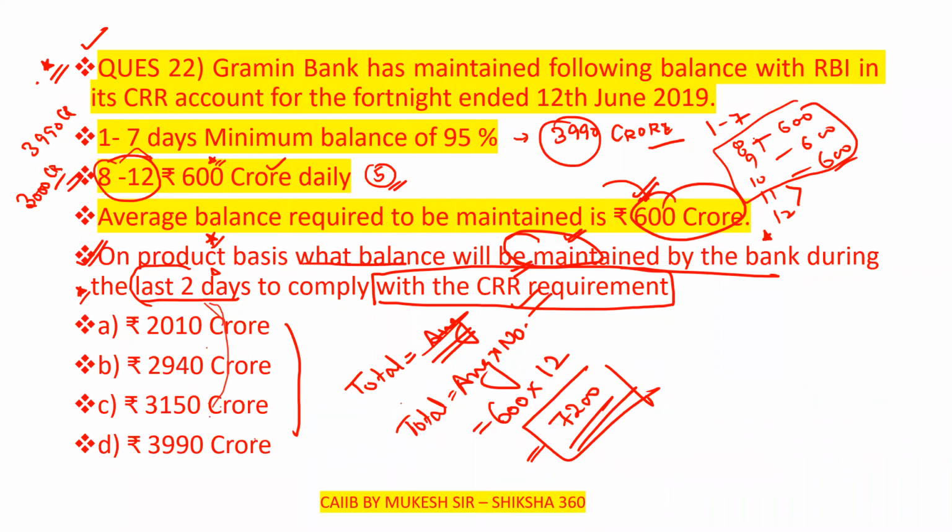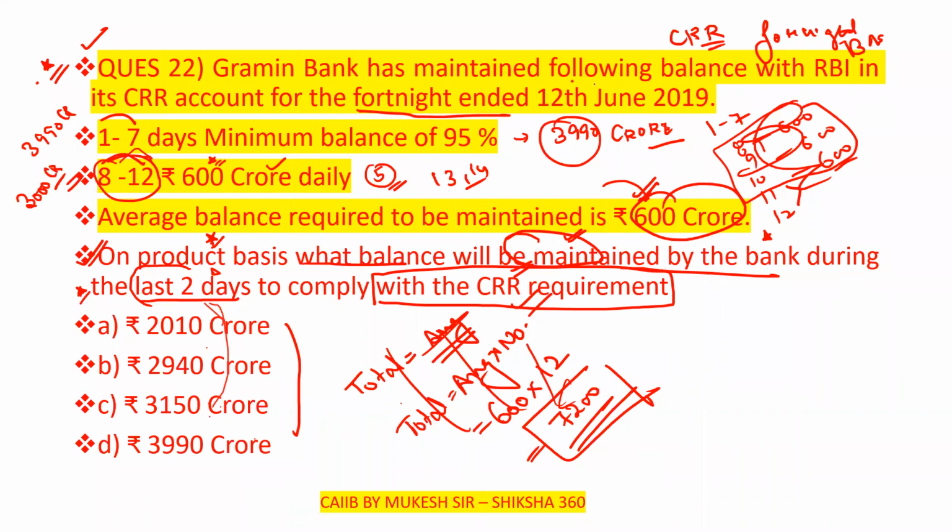Okay, sorry. This question has to be the correct one. I am facing a problem. We know that CRR has to be calculated on a fortnightly basis. Here they have given the first 7 days, next 5 days, and 13 to 14 days. They have not given anything regarding the remaining days. So I will forget the fortnightly calculation; that is, the fortnight ended on the 12th June.